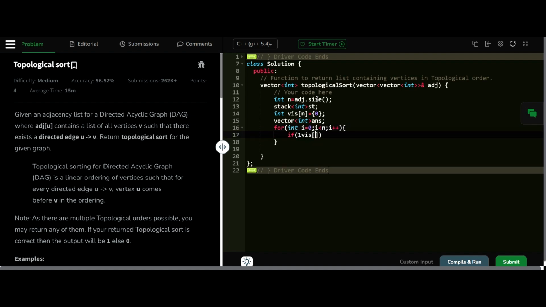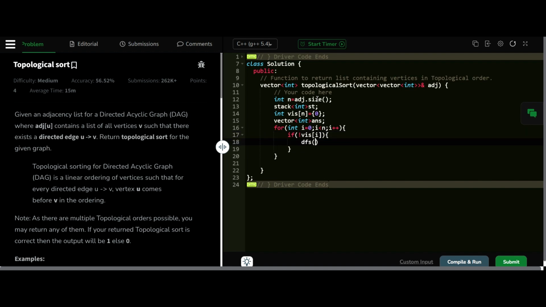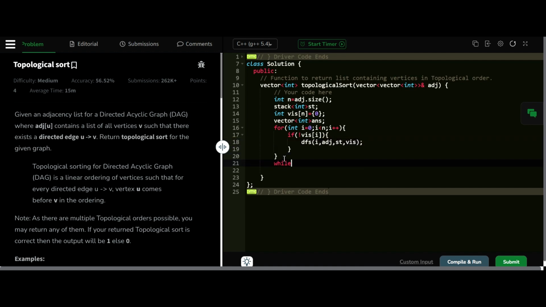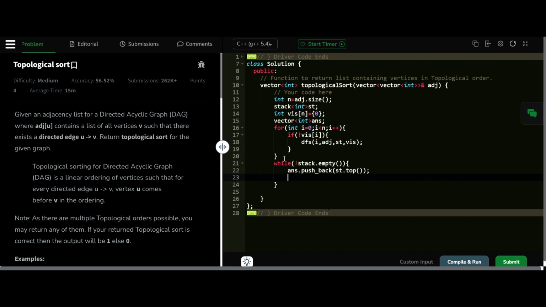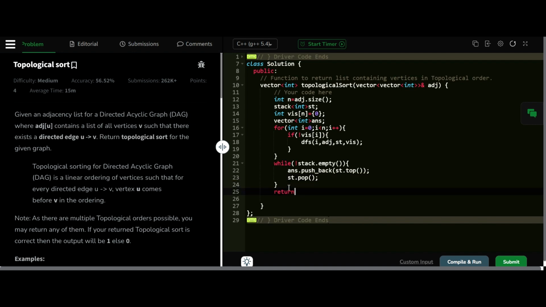If that node is not visited, then we have to call DFS on that node, right? We pass it the adjacency list, st, and the visited array, that's it. After all the DFS calls, we have to make our answer by popping out the stack. So while the stack is not empty, answer.push_back(st.top()), and we have to pop st after inserting into the answer, right? Then we just have to return our answer.